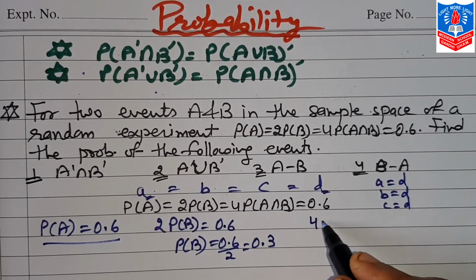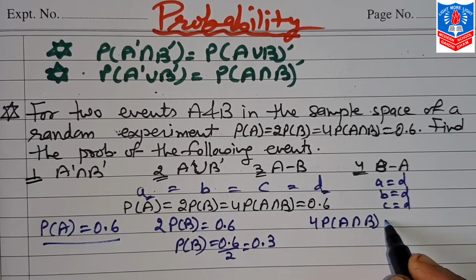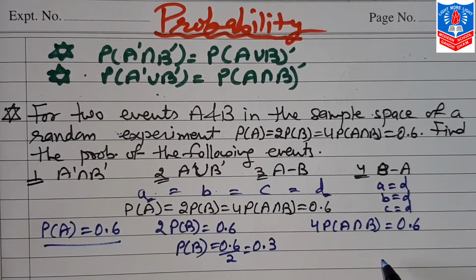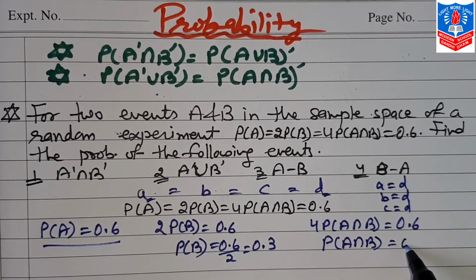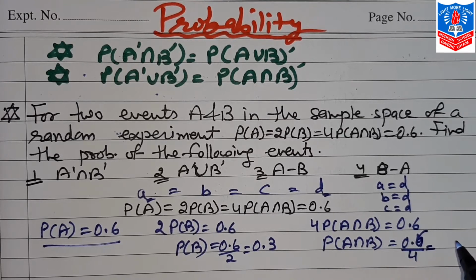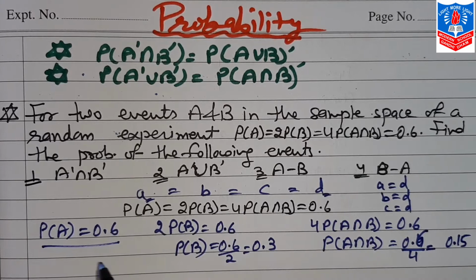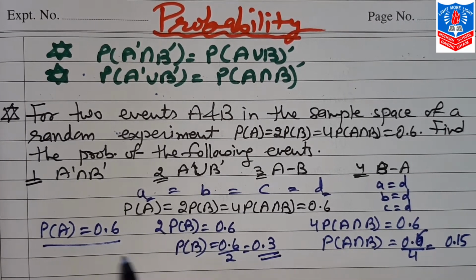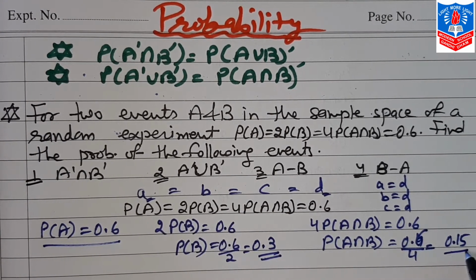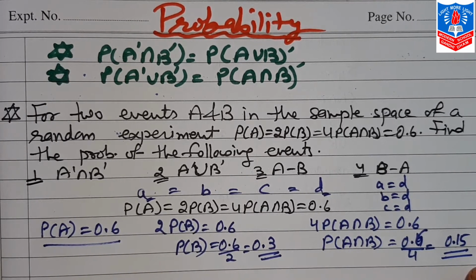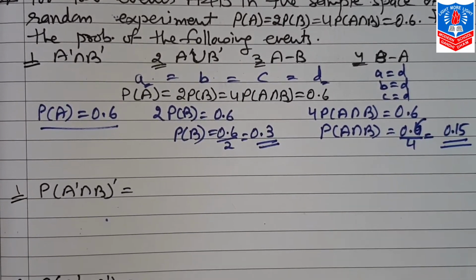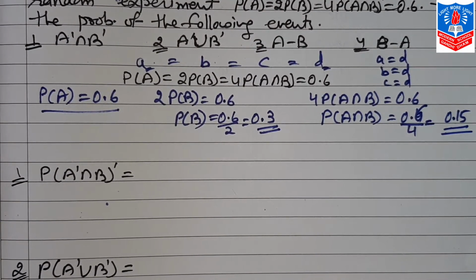Same way, 0.6 probability A intersection B can be equal to 0.6, so if I want to know only probability of A intersection B, this is 0.6 divided by... So this way, probability A, probability B and probability A intersection B, these three values are with us. Now based on this, we will find the 4 values which are asked.